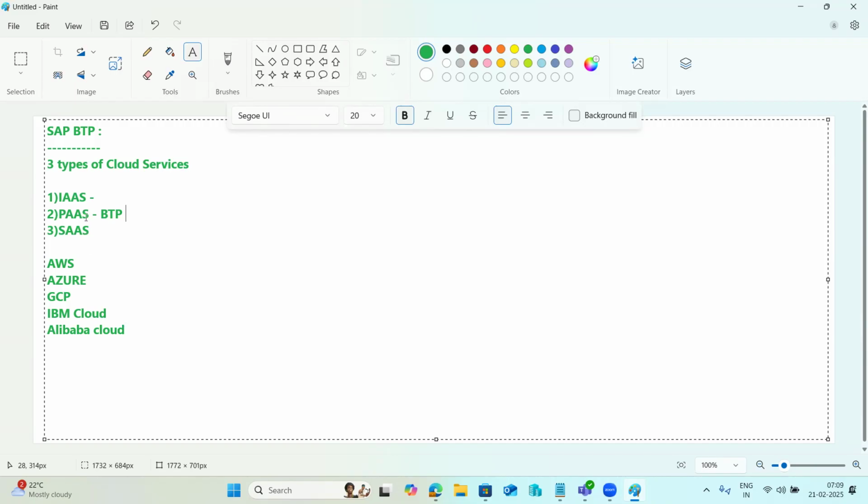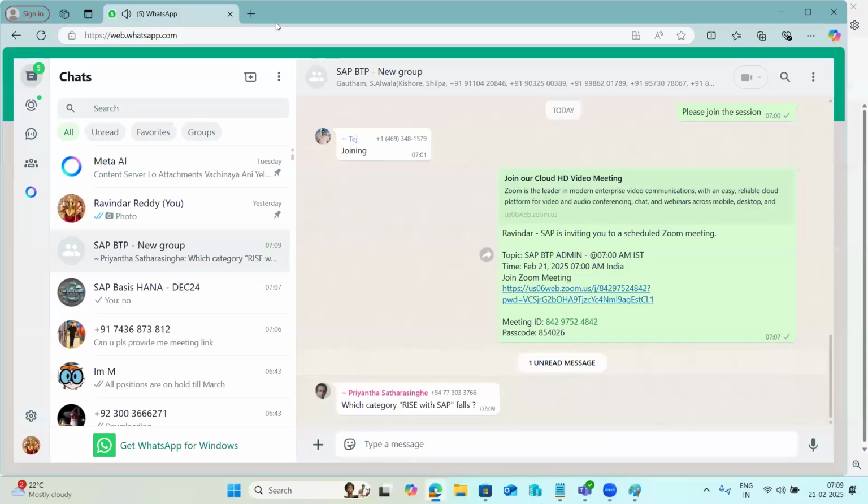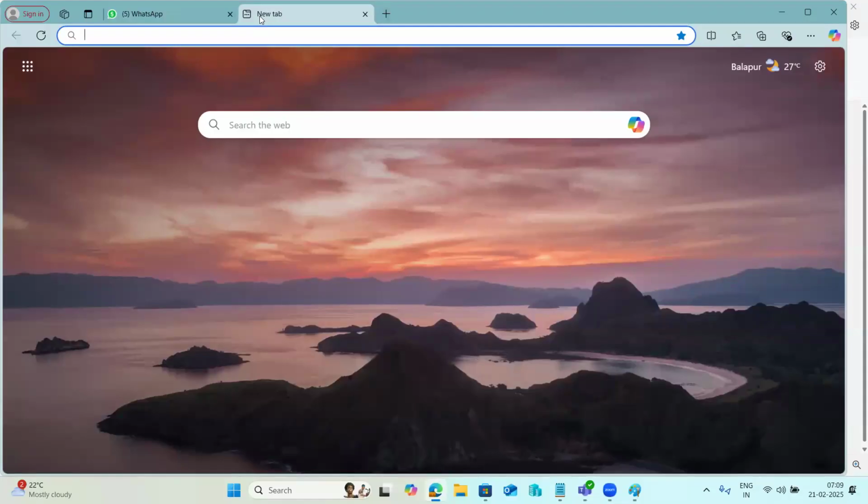Your service, your application data, everything will run on the cloud infrastructure providers, right? So it's ready-made. Where can I find all the BTP-related services and everything? It means you don't need any infrastructure, any service here. You don't need anything.